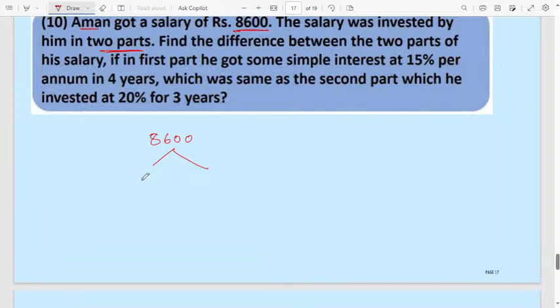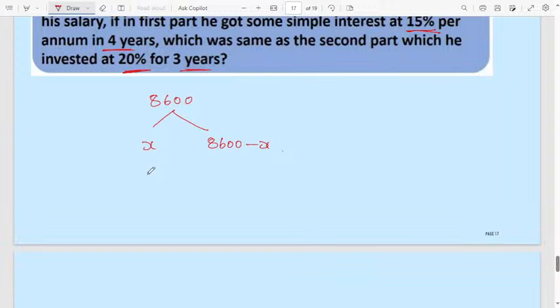Consider one part, we don't know the first part, as x. The other part is 8,600 minus x. Find the difference between the 2 parts of his salary. The first part he invested at 15% simple interest for 4 years, which was the same as the interest on the second part, which he invested at 20% for 3 years. Consider the first part, PTR divided by 100. This will be equal to PTR divided by 100. Simple interest 1 will be equal to simple interest 2.